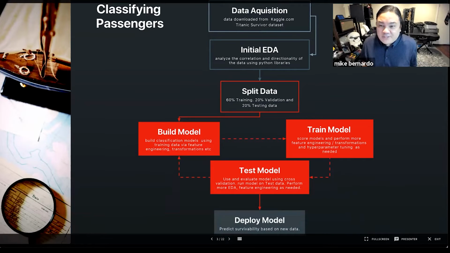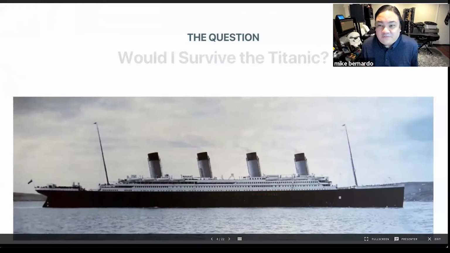And although the methods and techniques could be applied to real-life scenarios, such as risk assessment for insurance pricing for cruise ships or eventually space tourism and the like, ultimately what I'd want to know is if I would survive the Titanic.